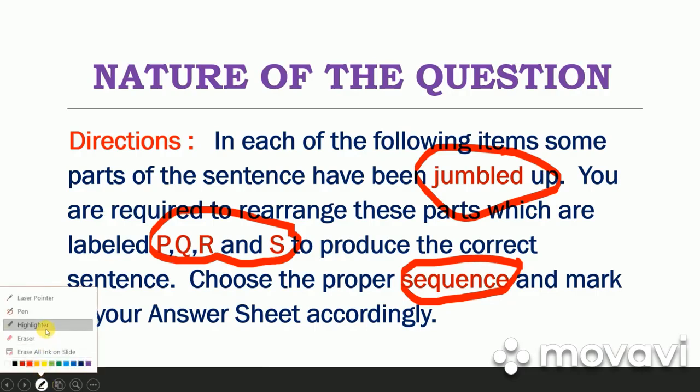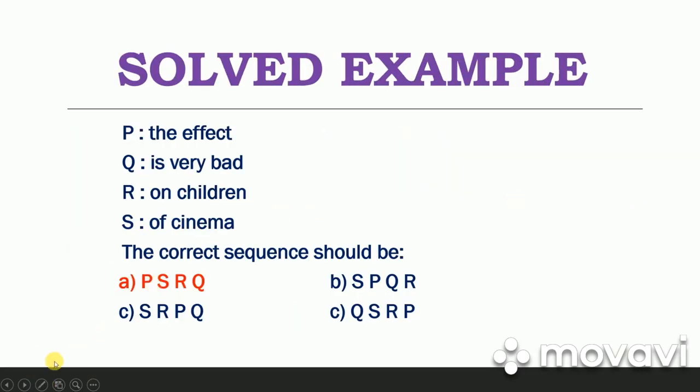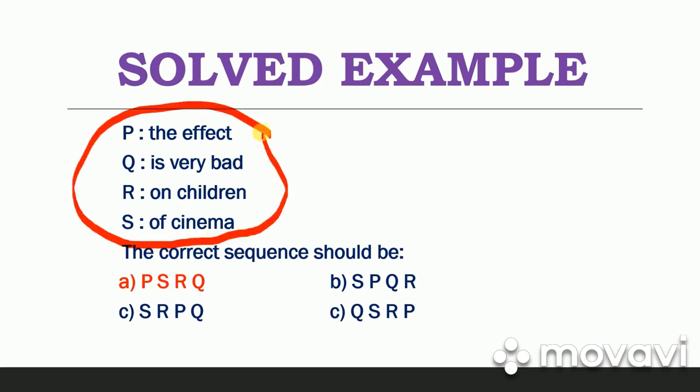Now we are going to learn an example which is already solved for you. In this example you can see that there are four parts of a sentence which are jumbled and they are labeled as P, Q, R and S.